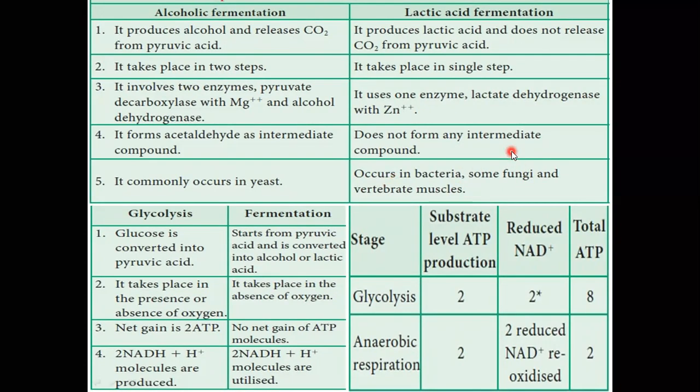And when you notice here, according to energy kinetics, we have two different things. In glycolysis and fermentation, glucose is converted to pyruvate, and this pyruvic acid is converted to either lactic acid or ethyl alcohol. Glycolysis takes place in the absence or presence of oxygen, but fermentation takes place exclusively in the absence of oxygen. Here is a net yield of 2 ATPs, but there are no ATP molecules from fermentation itself. Reducer molecules are produced in glycolysis, but they are consumed in fermentation. When you notice the entire production of energy in aerobic respiration, you have a total of 8 ATPs over here, but in fermentation you will get only 2 ATPs.